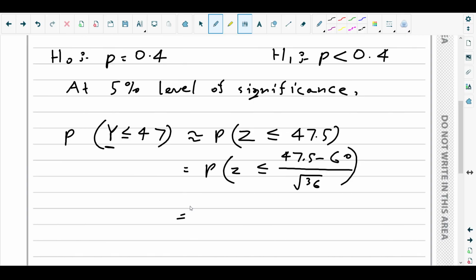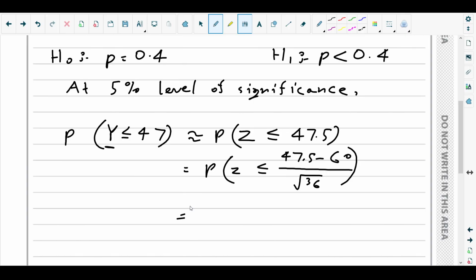Go to your statistics mode, if you are using a Casio 991EX ClassWiz. Click mode, then statistics mode, and then go for normal CD, that is normal cumulative distribution.